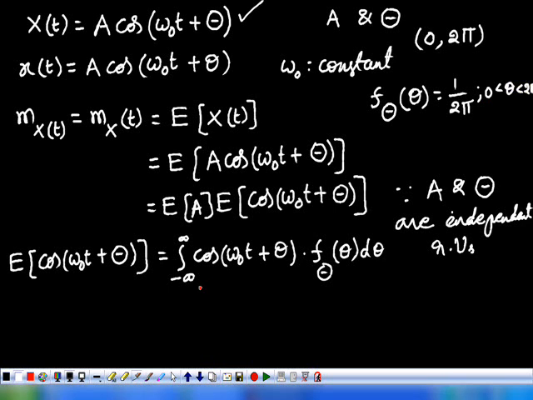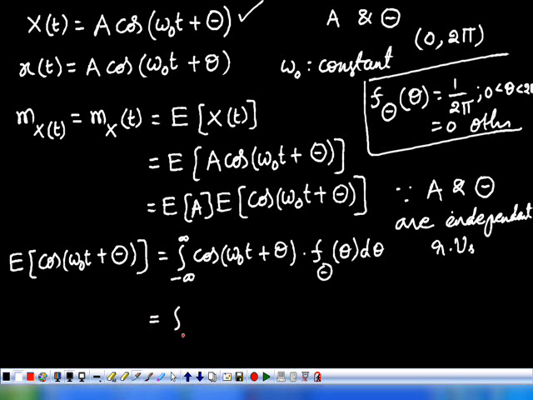and 0 otherwise. Theta is uniformly distributed over the interval 0 to 2 pi. So therefore the limits are 0 to 2 pi, and 1 by 2 pi can be taken out.